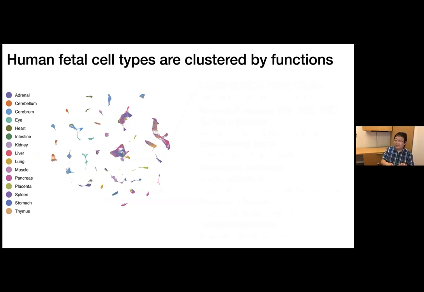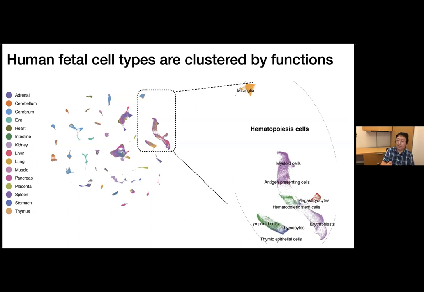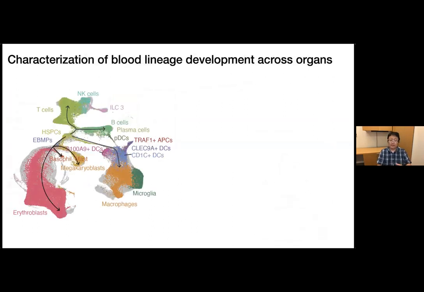And it turns out that this makes sense. For example, if we color the cells by the main cell types, not by the organ type, we can see the different blood cell types group into individual clusters, even though they are from different organs. Because here we have hundreds to thousands of blood cells, we can further zoom into this group of cells. If we just take the blood cells and do a similar trajectory analysis, we can easily identify the blood lineage from HSPC to different blood cell types.